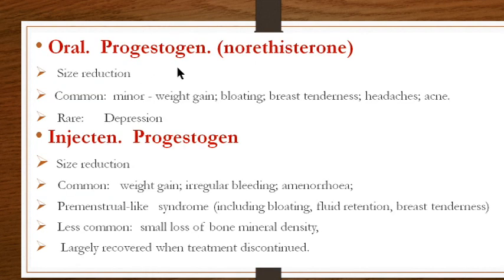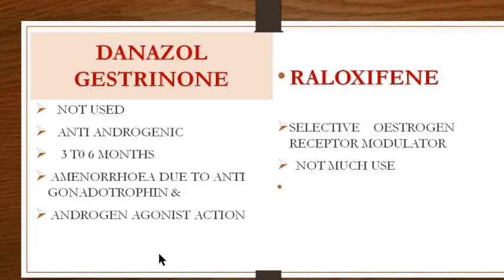The oral progestogens we discussed were norethisterone, so they can reduce the size. We have discussed this time and again in the treatment of AUB. Side effects are common: weight gain, bloating, breast tenderness, headaches, acne, and a rare side effect is that they can cause depression. Injectable progesterones also are available. They decrease the size. The common side effects are weight gain, irregular bleeding, and amenorrhea. There is something called premenstrual-like syndrome, that is the patient has bloating, fluid retention and breast tenderness, because you are giving progesterone, so premenstrual side effects come. Less commonly, a small loss of bone mineral density can be there and is largely recovered when the treatment is discontinued.